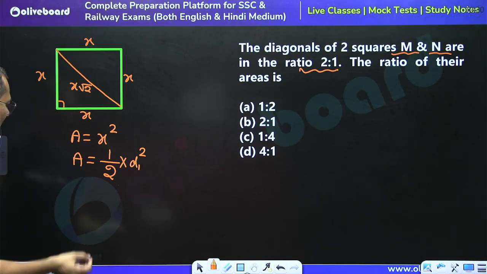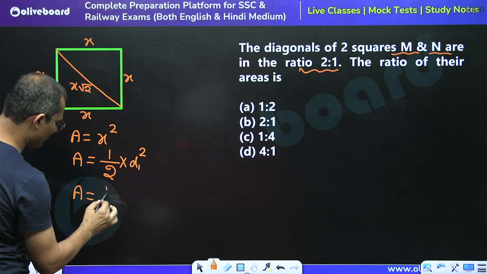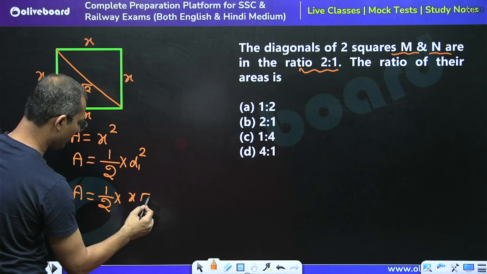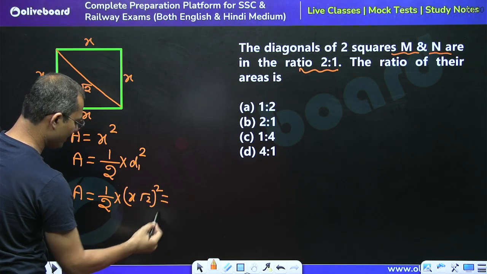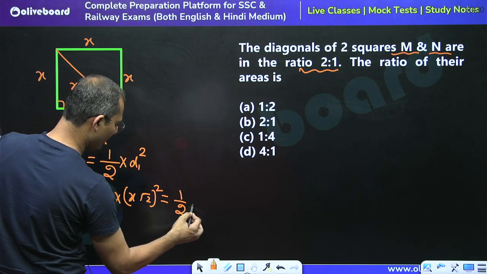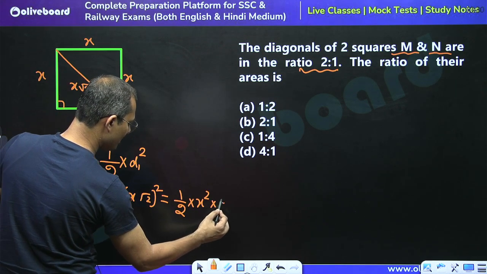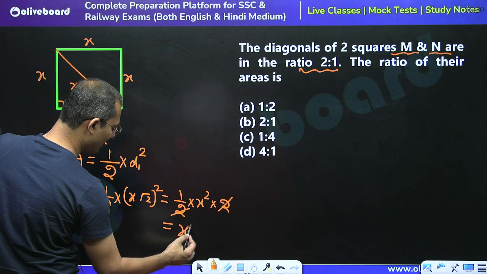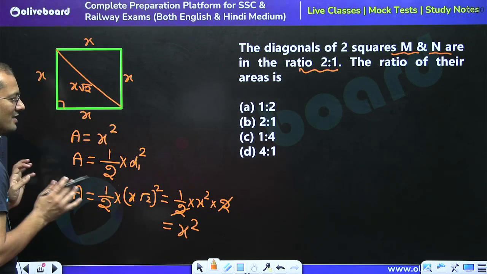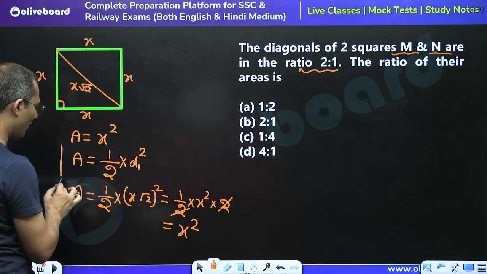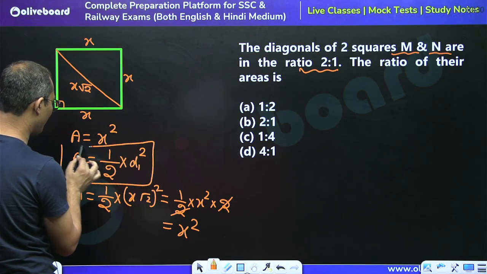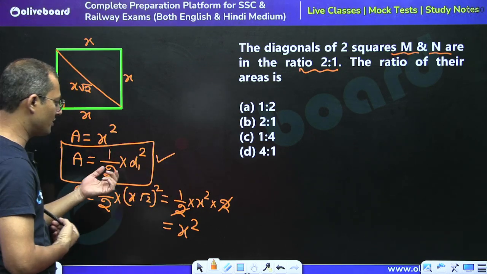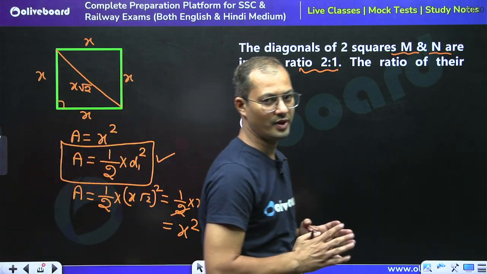Area is equal to 1 upon 2 into the diagonal squared. The diagonal is x root 2 squared, so we get 1 upon 2 into x square into 2, and 2 by 2 is cancelled. So the area is equal to x square. Hence proved that the area of a square can also be calculated by the formula 1 upon 2 into diagonal squared. Very few students know this.